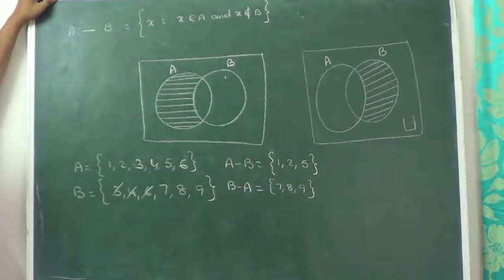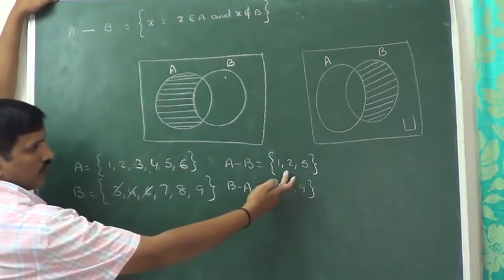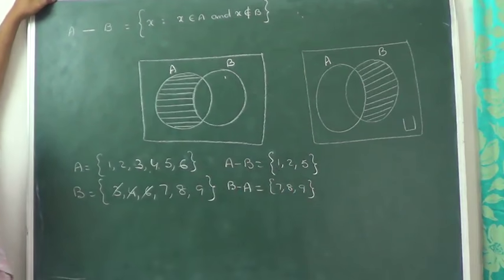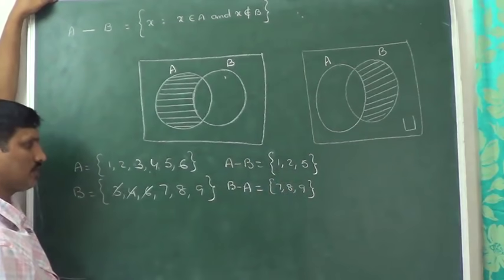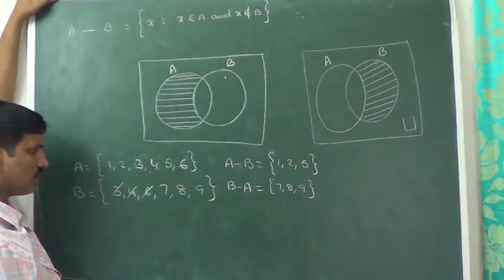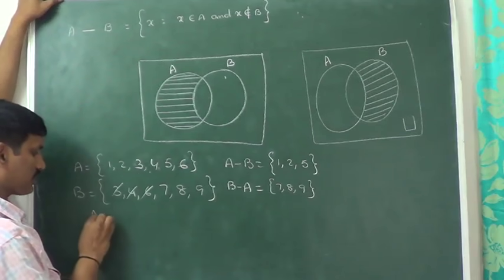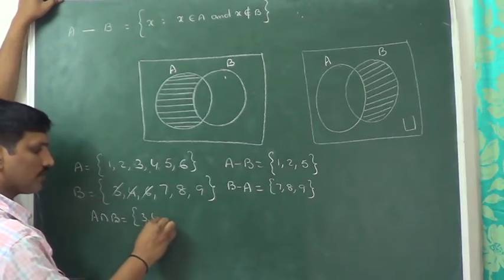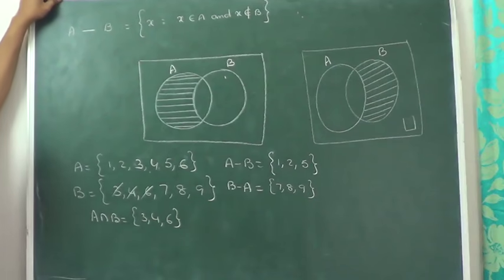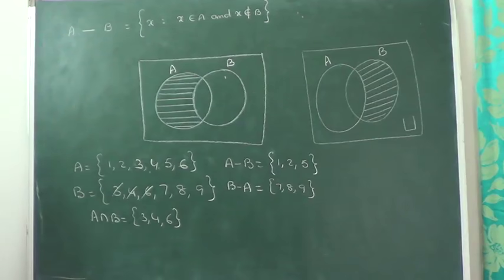So whether you observed or not carefully, here also 4, 5. Here also what is not there? 3, 4, 6 not there. Here also 3, 4, 6 not there. What is 3, 4, 6 actually? A intersection B denotes 3, 4, 6. So what we can say?